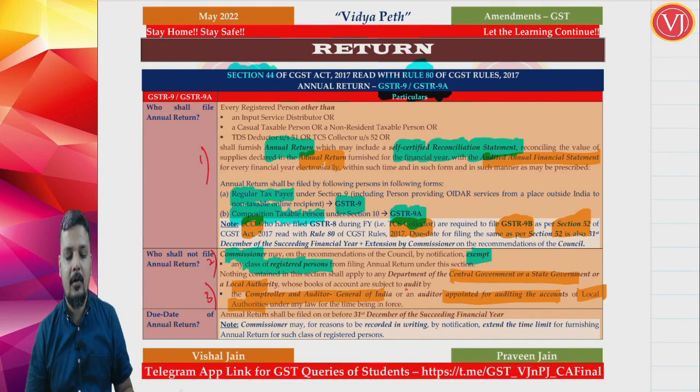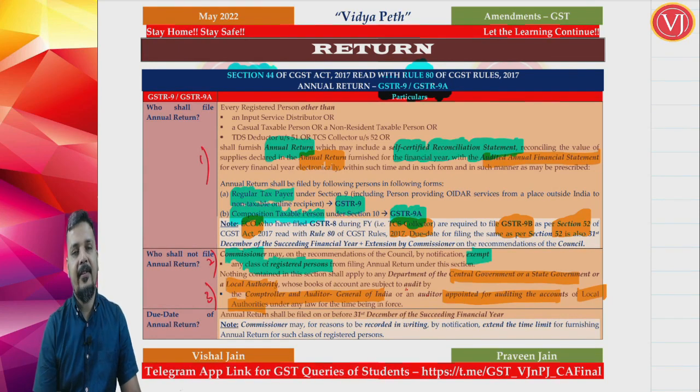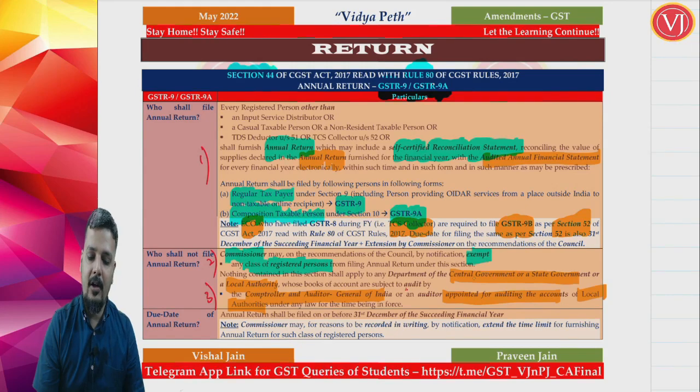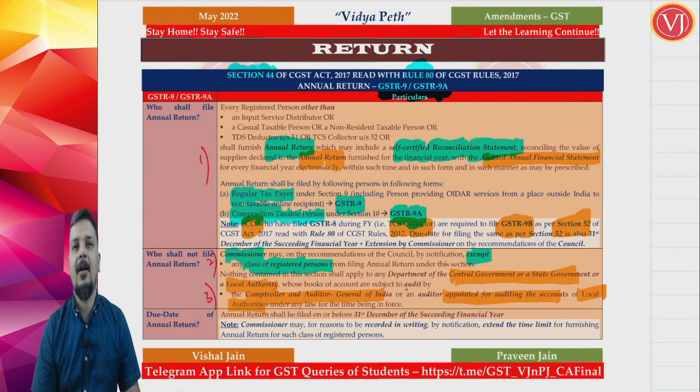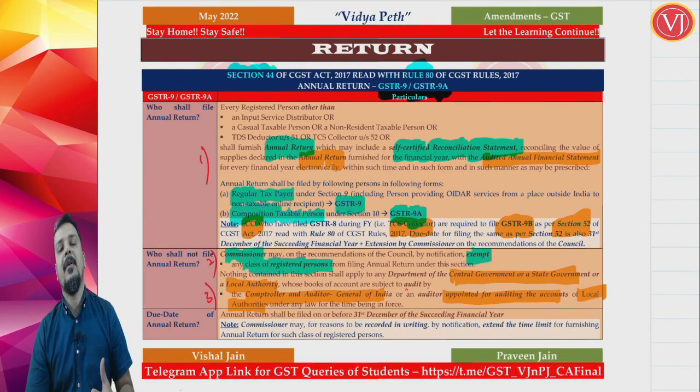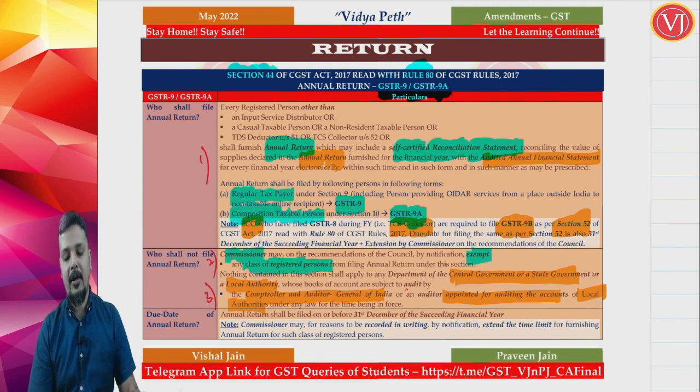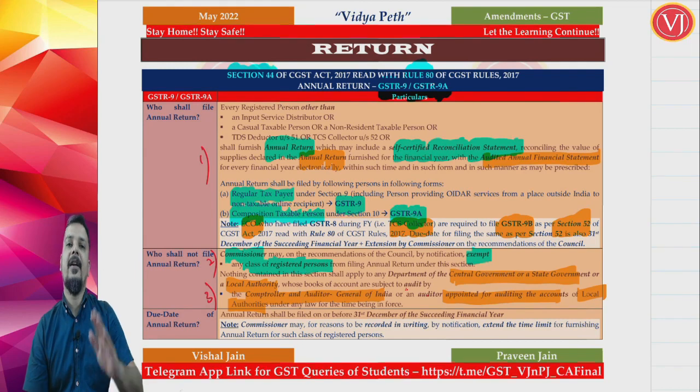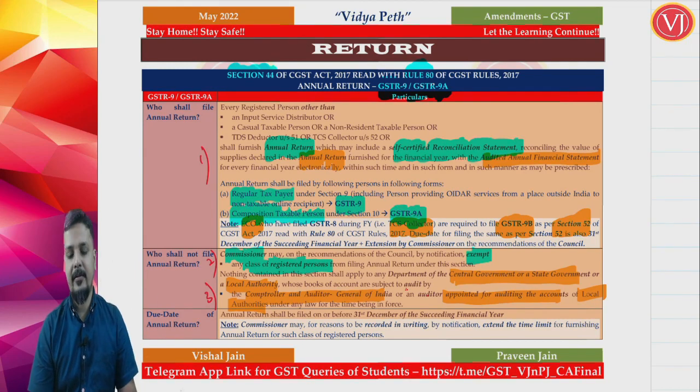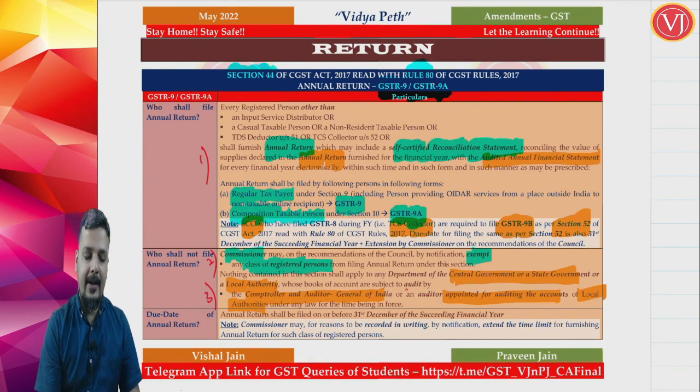Yes, it was, but here is an important point. Previously this relaxation was only from filing GSTR 9C. So they were required to file 9 but not 9C. Now they are not required to file 9 as well as 9C.